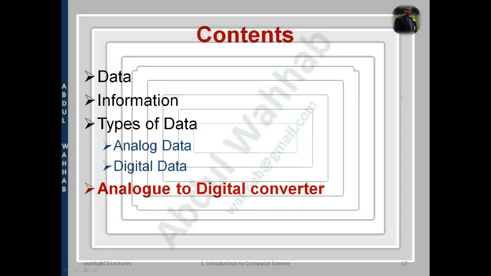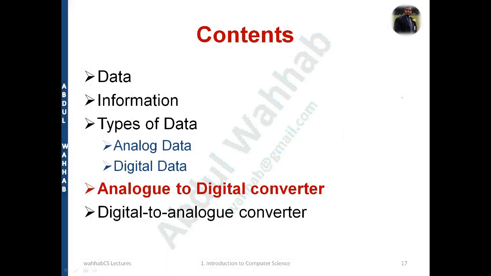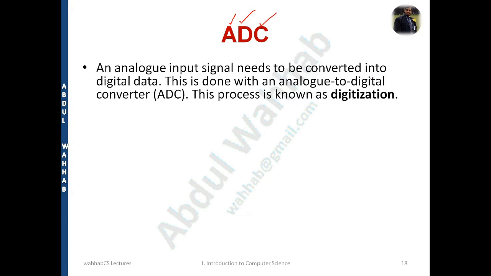So the last one we have, and the second last topic, that is analog to digital converter. What is ADC? ADC is an abbreviation of analog to digital converter. Basically, it is converting from analog position to a digital position. So A stands for analog, D stands for digital, and C for converter. So ADC is the device which converts from analog to digital.